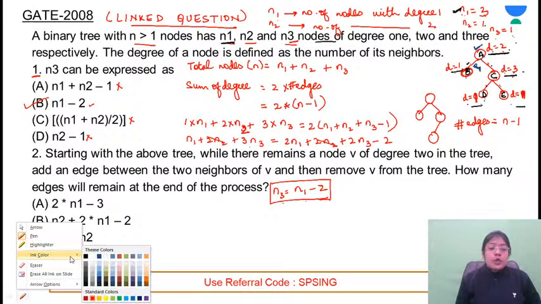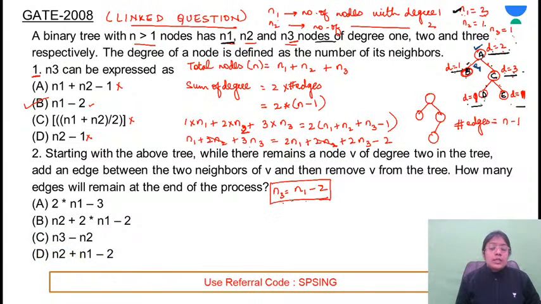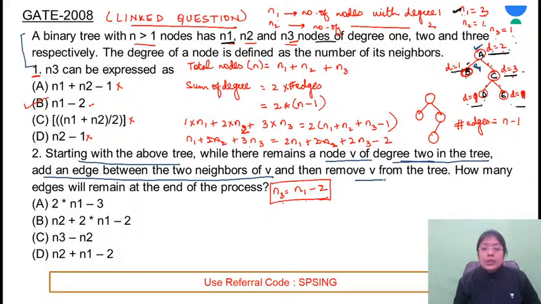What will be the answer for the second problem? We got this relation. Now they are saying that starting with the above tree, whichever tree is given, while there remains a node V of degree 2 in the tree, add an edge between two neighbors of V and then remove V from the tree. This means that in a tree, if there is some node with degree 2, just remove that vertex.